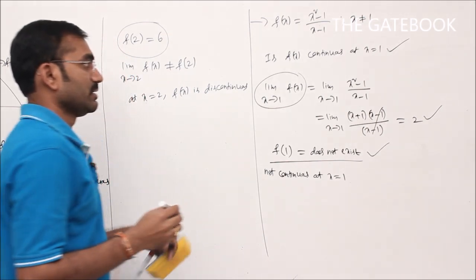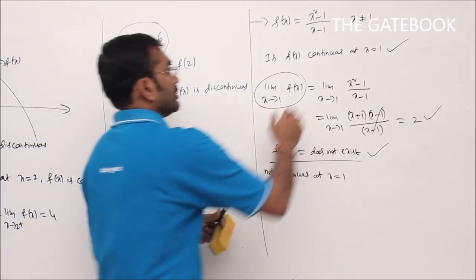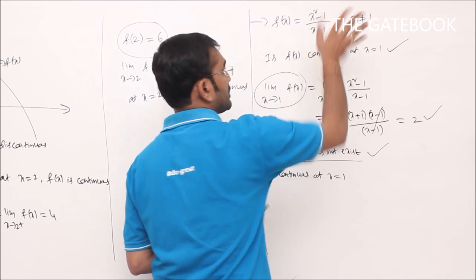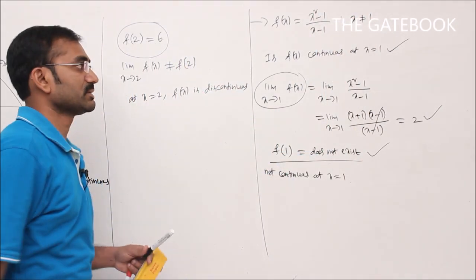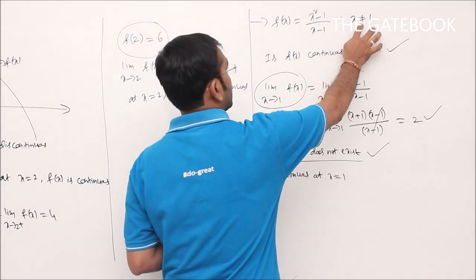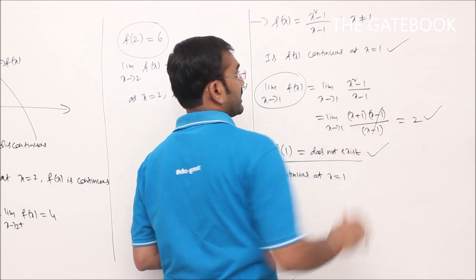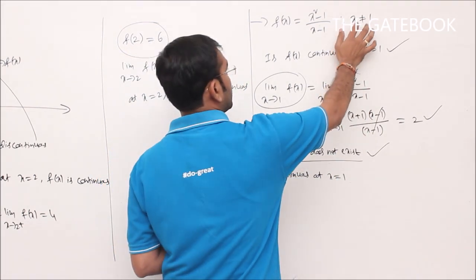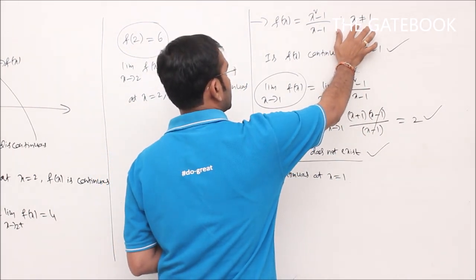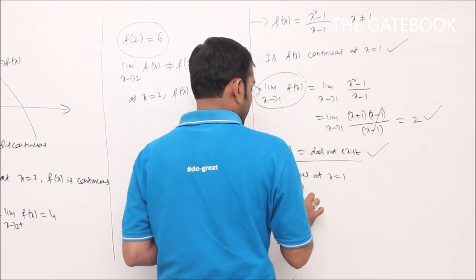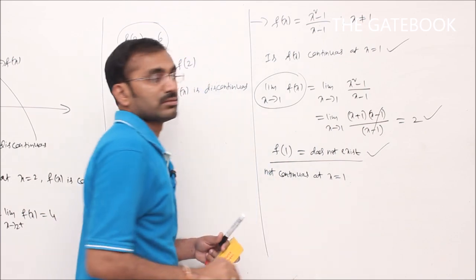Whenever a given function does not exist at any point, at that point the function is always discontinuous. It is given that x not equal to 1, so the function is always discontinuous at that point.